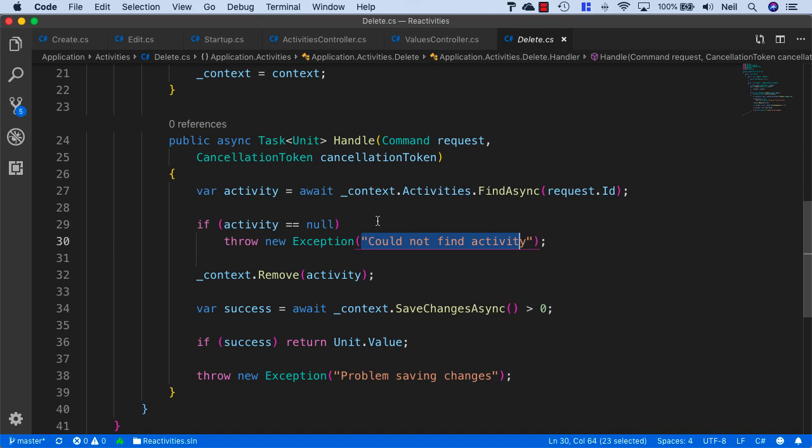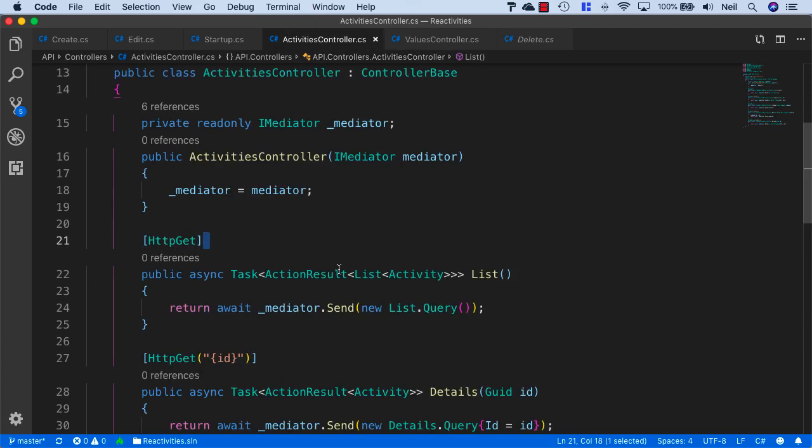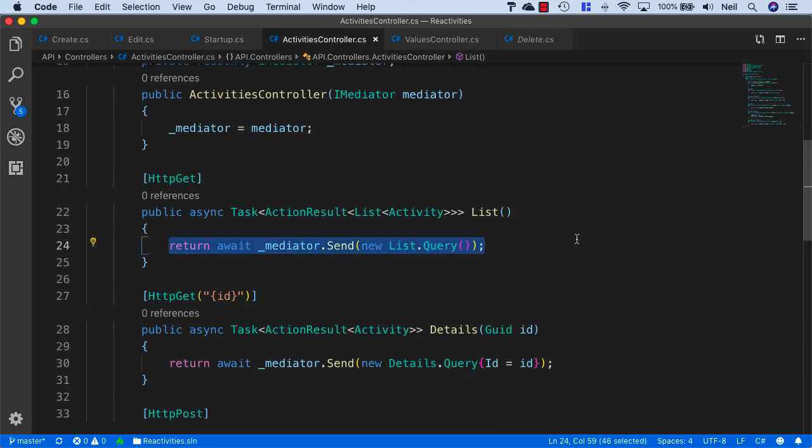Now there's two schools of thought on this. One of them is that we always return back a result object to the API controller. And then in this result object, we could also include the error from the API. And then in our activities controller, instead of just returning from here, we could check the response and then either send back the error response or send back the object, the resource.